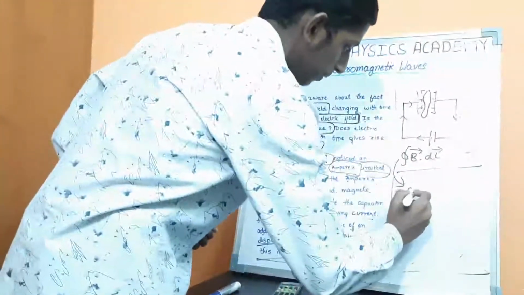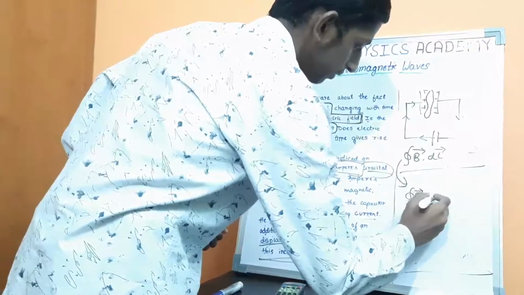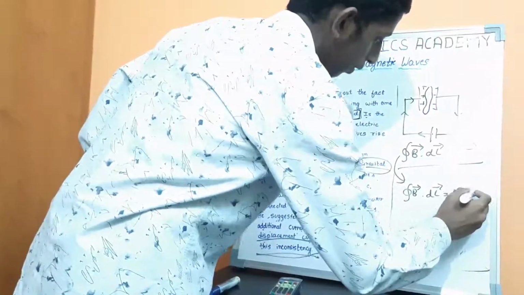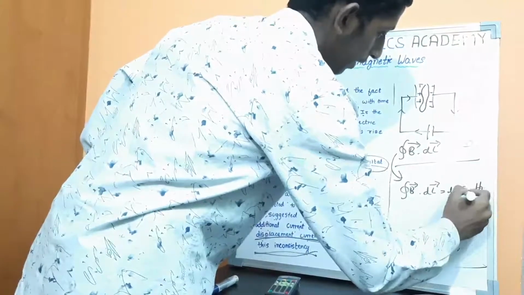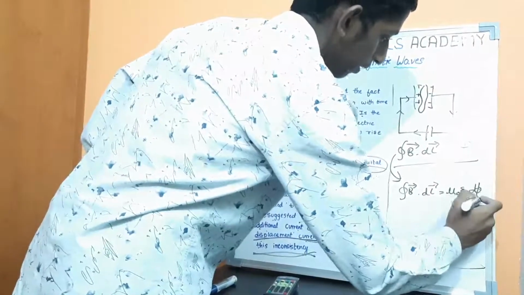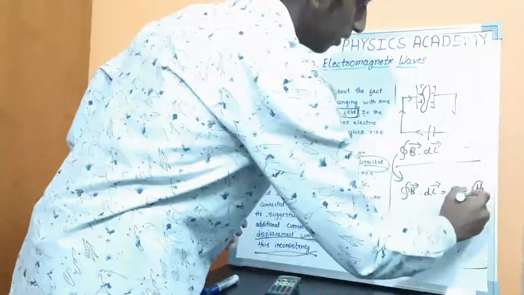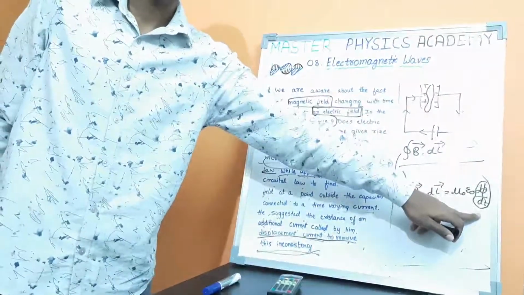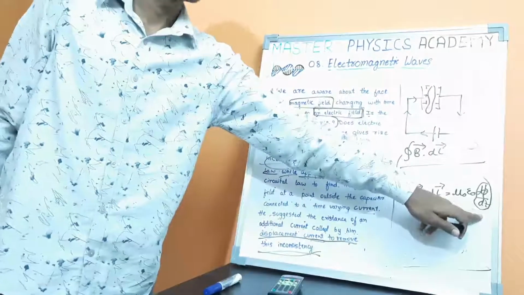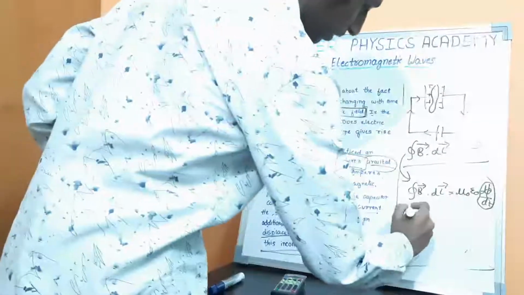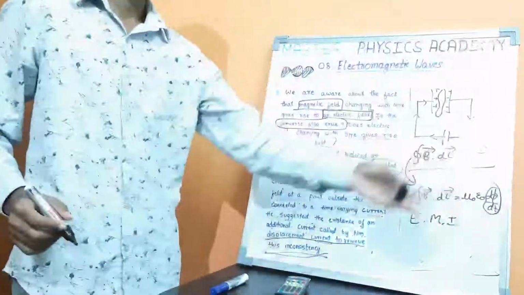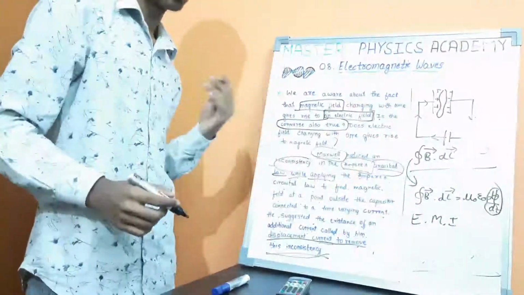That is B dot dl is equal to mu naught epsilon naught d phi by dt. In which chapter have we learned about this d phi by dt? Yes, in the EMI chapter, we learned about this d phi by dt, the change in magnetic flux with respect to time, which produces a voltage.